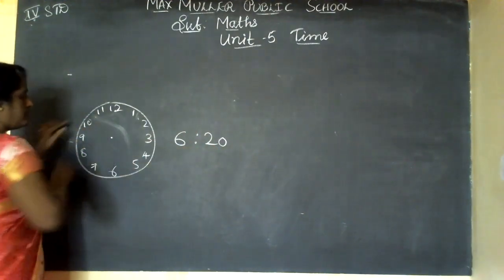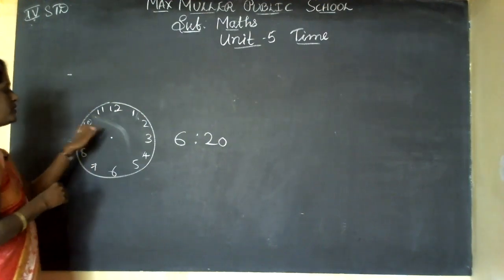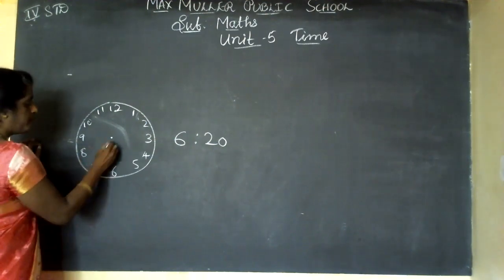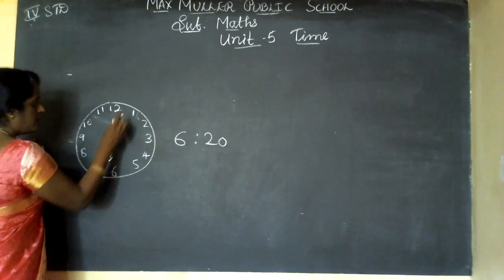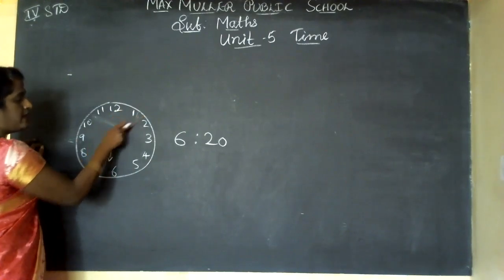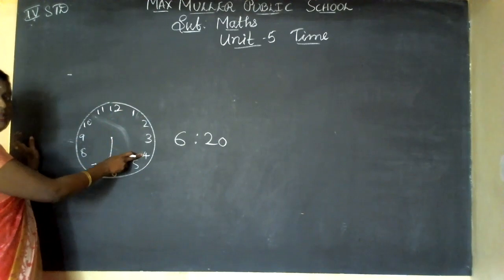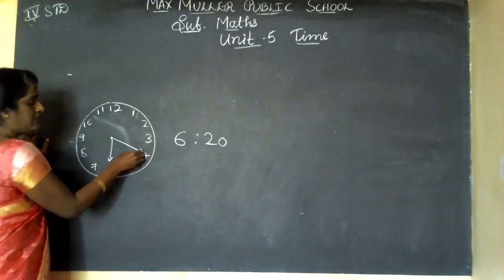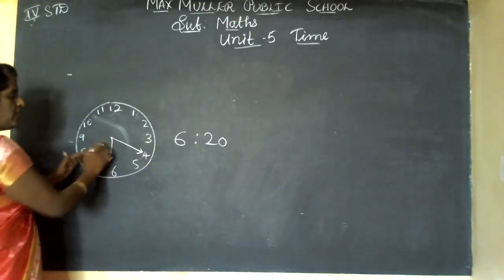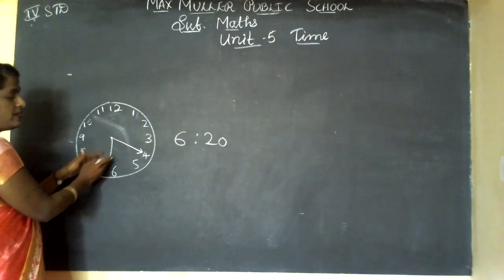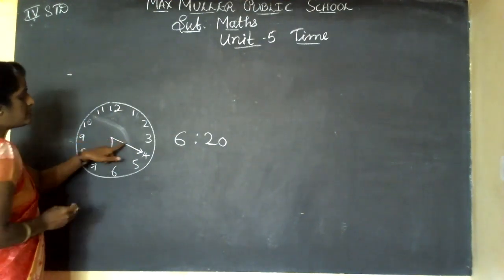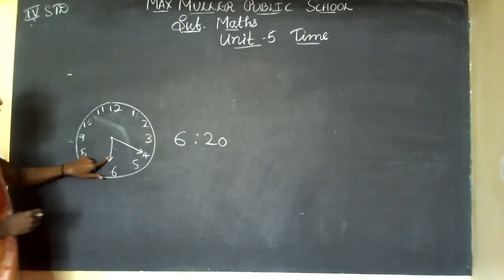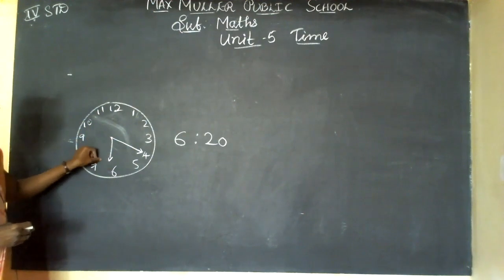The exact clock in the textbook is on page number 142. It is like this. 6:20 means, see, the hour hand won't come exactly on 6. It will move a little past 6. 5 ones are 5, 5 twos are 10, 5 threes are 15, 5 fours are 20. So the big hand is near 4. This is the minute hand. The small hand will come slowly. After 1 minute only it will move. Yes, no, children? So here it will move like this, a little. See here, the small hand is between 6 and 7.